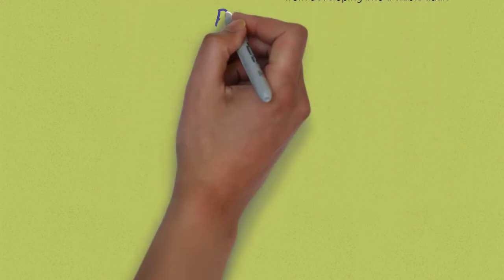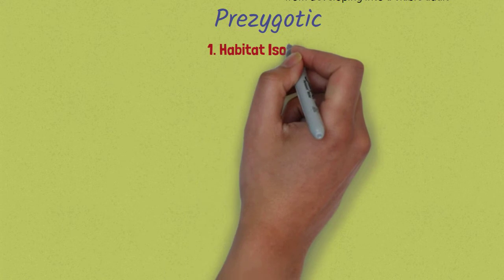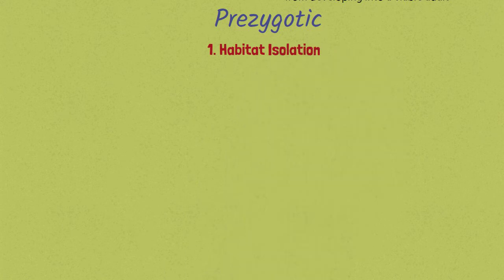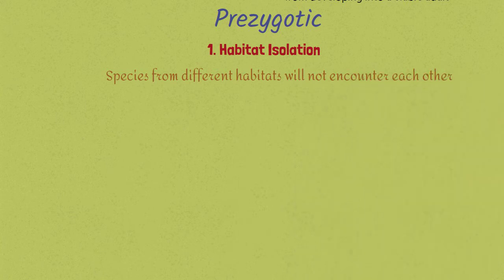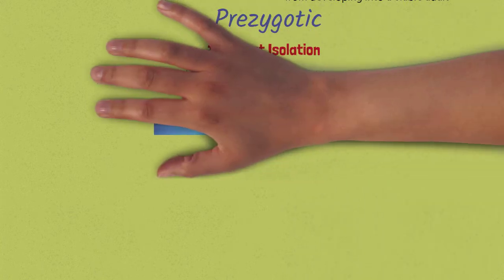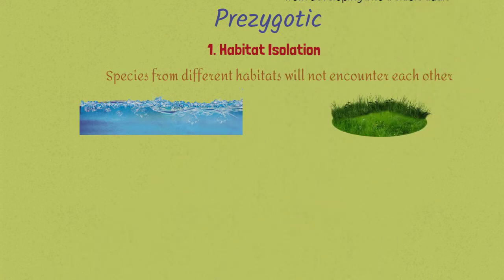There are 5 types of prezygotic factors. The first one is habitat isolation. In habitat isolation, species from different habitats will not encounter each other. For example, a species that lives on water will not encounter a species that lives on land. Thus, they won't reproduce with each other, which makes them two different species.